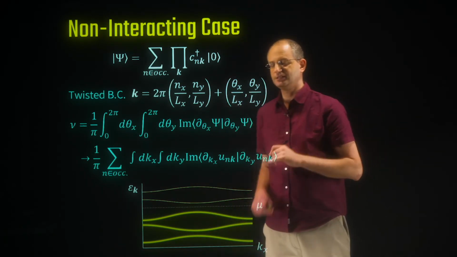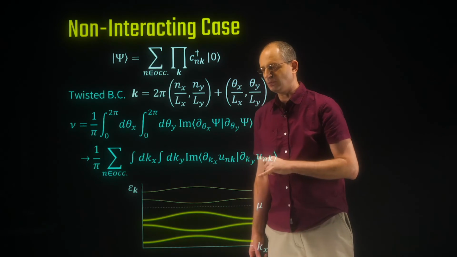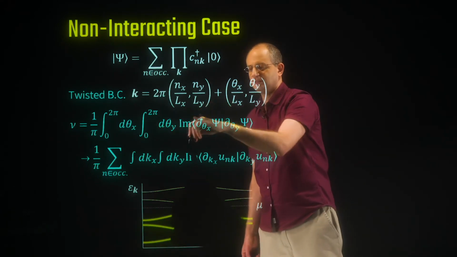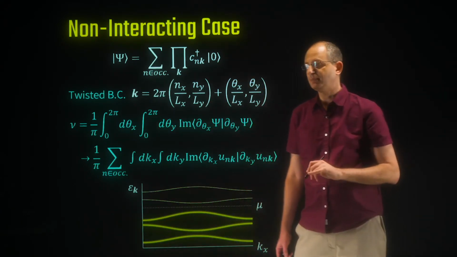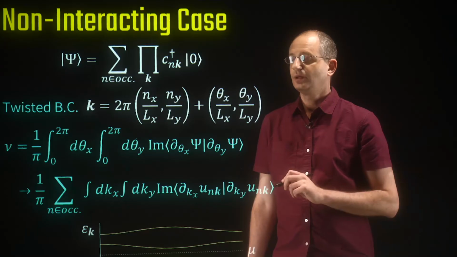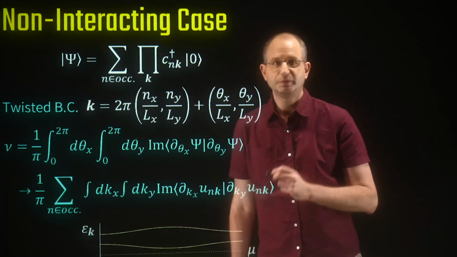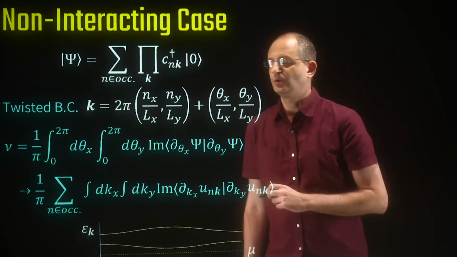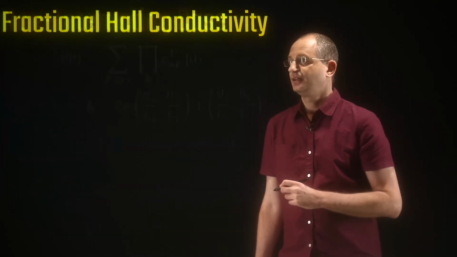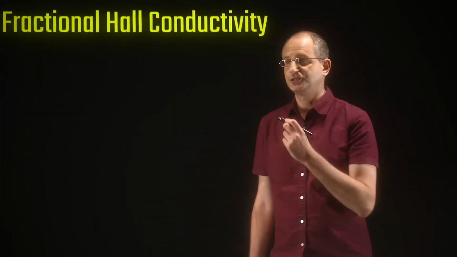Okay, so it's actually the same, independent of theta x and theta y. So in the thermodynamic limit, this Berry curvature is actually independent of the two angles. Okay, so just before we conclude, there's one more interesting comment. What about the fractional quantum Hall effect?